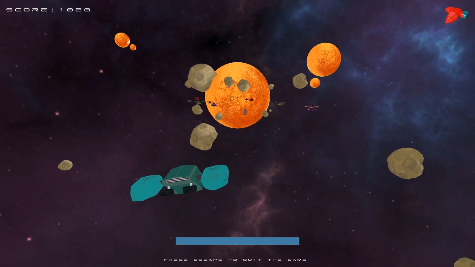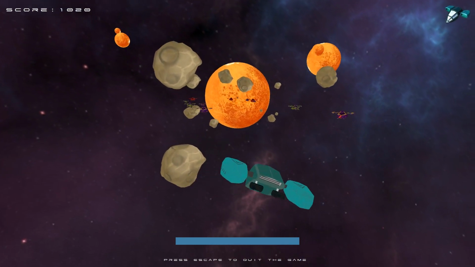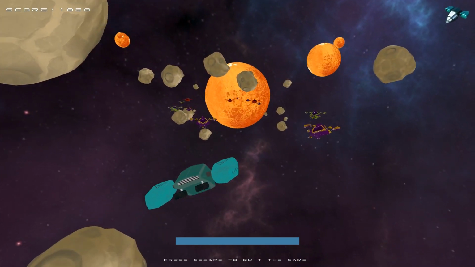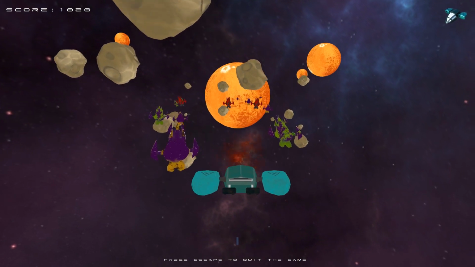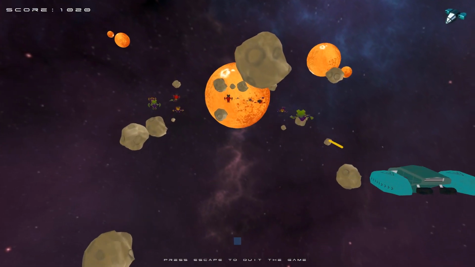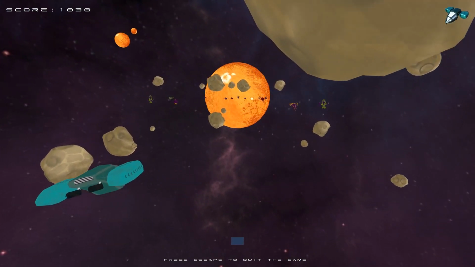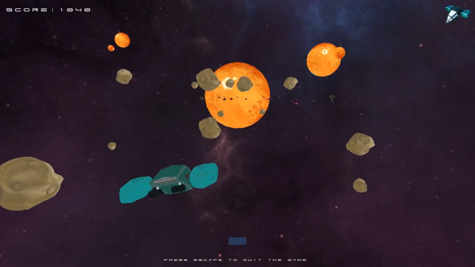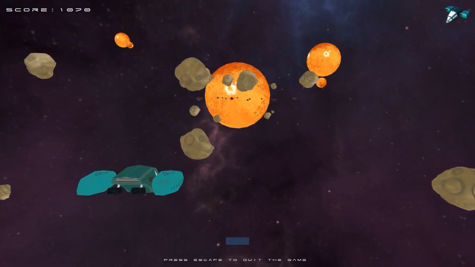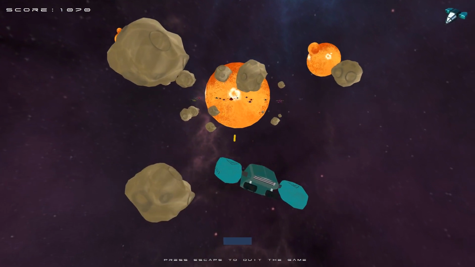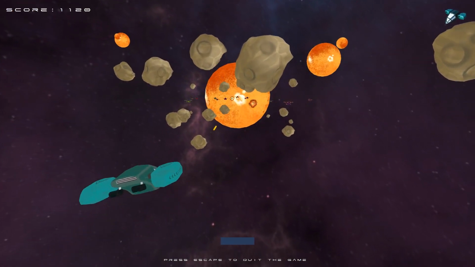So let me first collect some health. There we go, and I'll let them gang up on me, and then press P, send them packing. Bye bye. You can still of course shoot them while they're flying through space. Of course that pulse bar needs to reload, so if I press P now nothing's going to happen while it's reloading. You only get one pulse every so often.